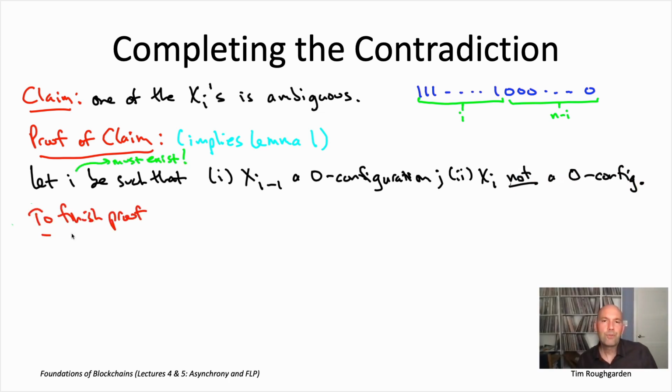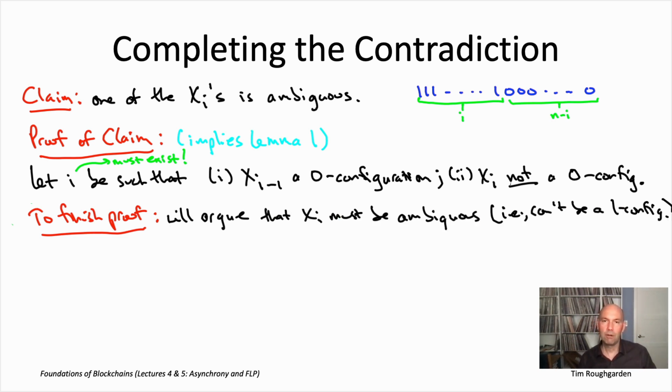So to complete the proof, all we need to do is show that xi cannot be a 1 configuration. Then the only remaining option is that xi is the ambiguous configuration that we've been hunting for all along in lemma 1. So we'll complete the proof by now arguing directly that xi must be ambiguous. By the choice of i, we know it's not a 0, but we also need to show that it's not a 1 configuration.